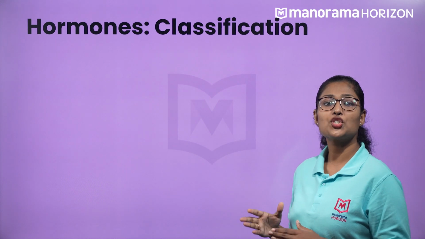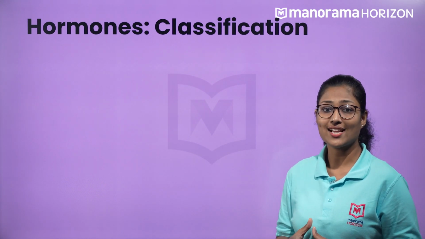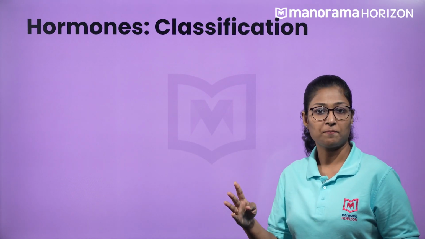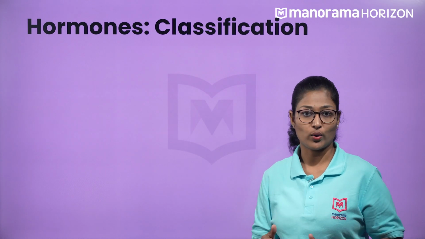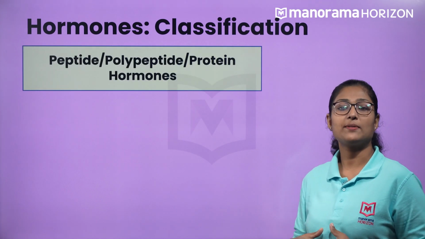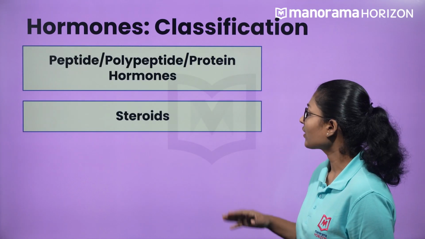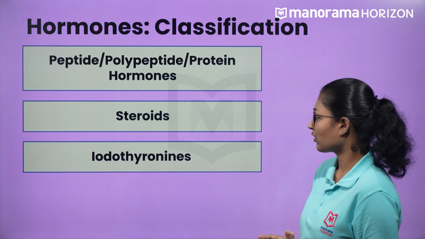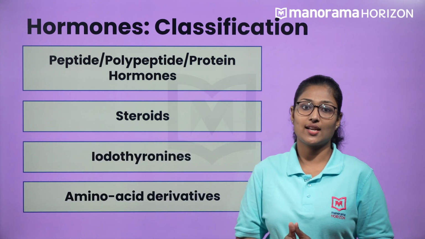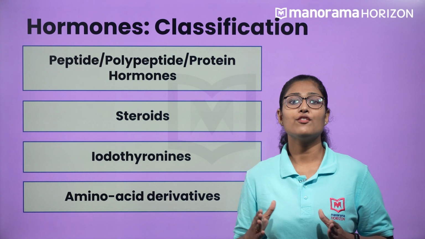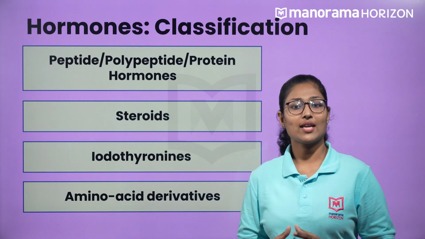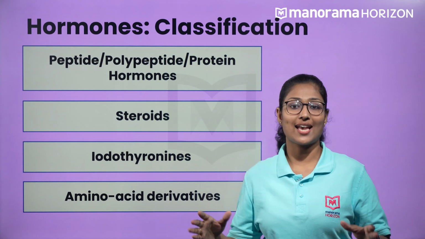Based on the chemical nature of the hormones, they are categorized into 4 different groups. So let us check them one by one. Peptides, polypeptides or the protein hormones, steroids, iodothyronines, and the amino acid derivatives are the main 4 groups. So now we can classify hormones under these categories.